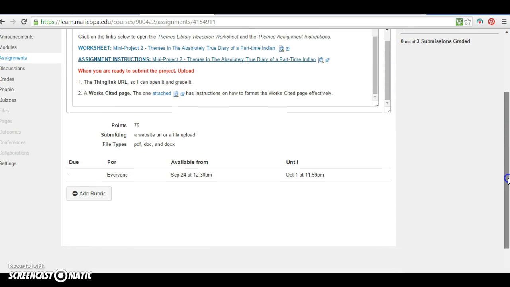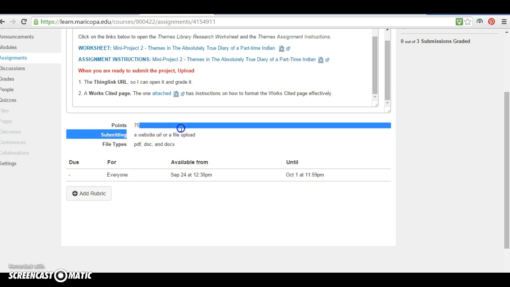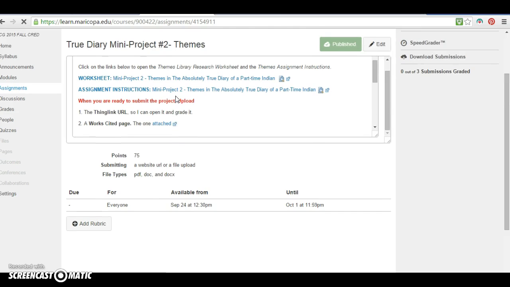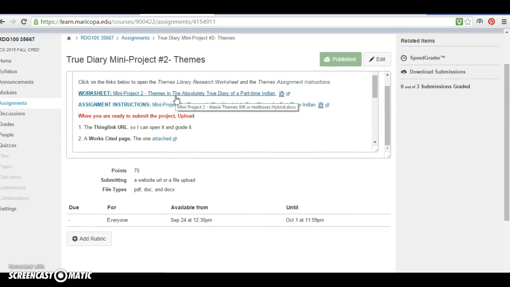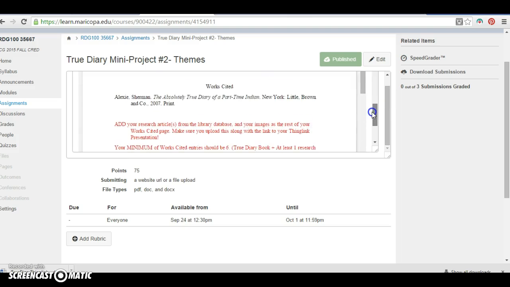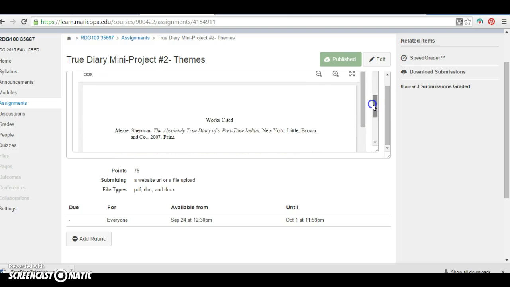So you can see right here that when you're submitting a website URL or a file upload, you're also submitting a document. And you can open this document. I'll open it right here just so you can see it, hopefully. Where did it go? All right, apparently we can't see it. Okay, I'm going to do that again. There it is. Here it is right here, and essentially it's just a Word document.